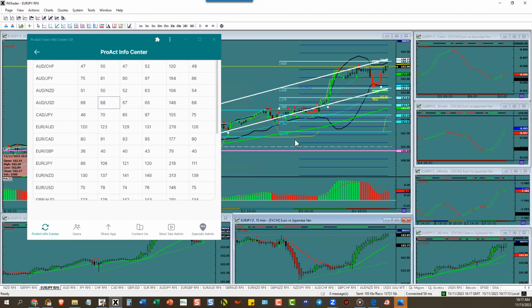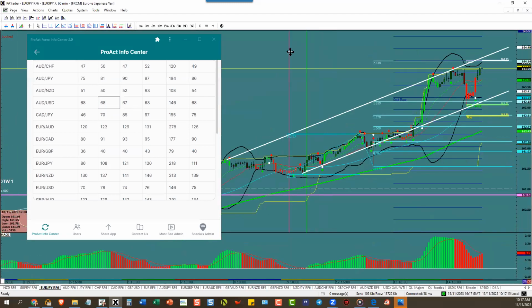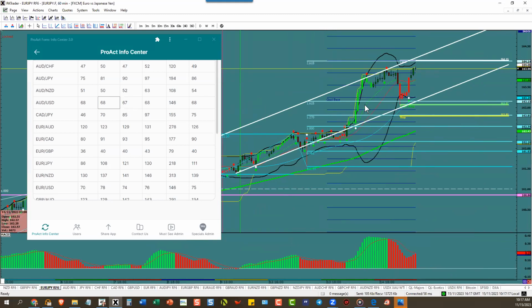Euro yen, almost a target right now, right there. Follow this channel up. Notice how the histograms turned immediately when that turned. It's following, so they're trying to trend this thing. Not in a trend, but they're doing a trending move. Just a couple pips away from target now, 164.15 up there, and euro yen has an ATR of 108 pips.